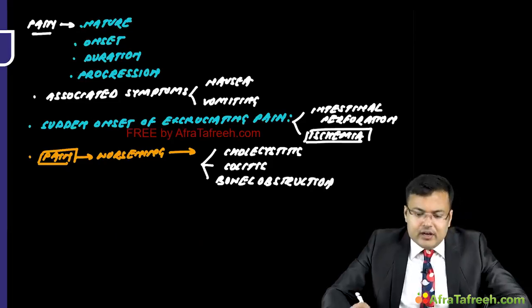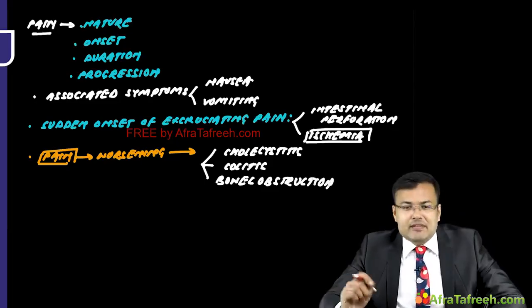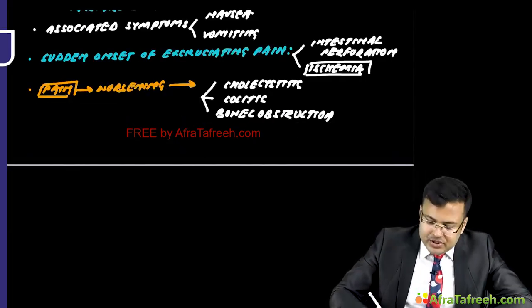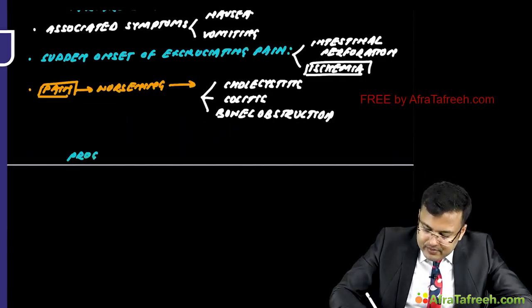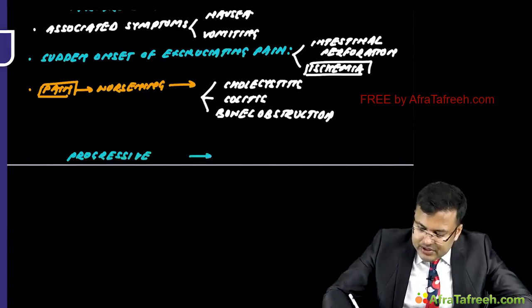Means worsening of pain is typical of progressive inflammation or infection. Some patients present with progressive pain, and some patients present with intermittent pain.